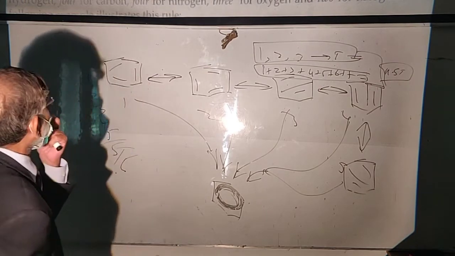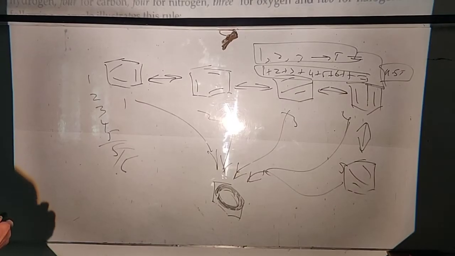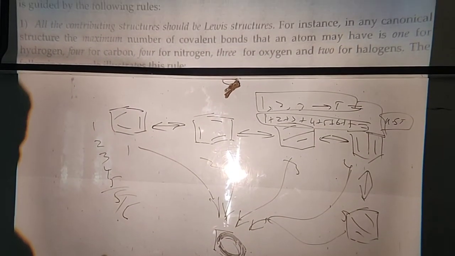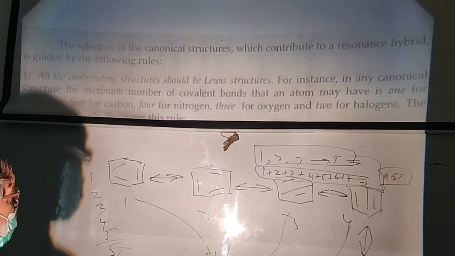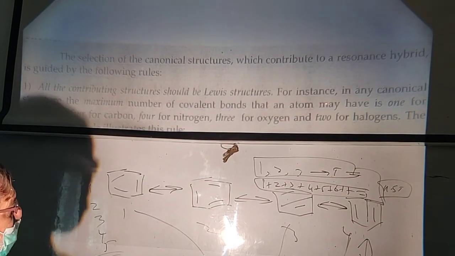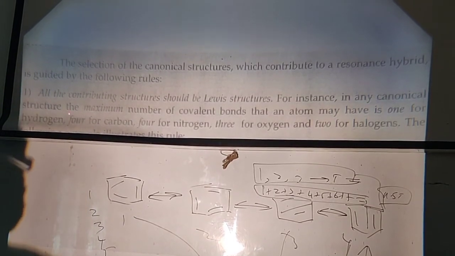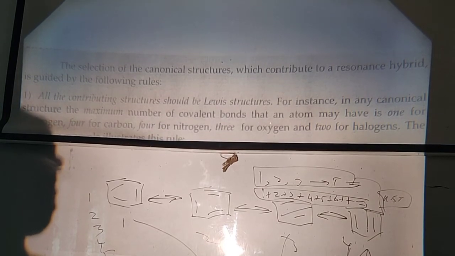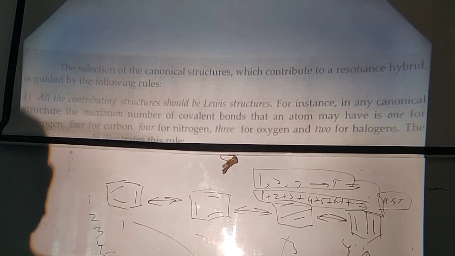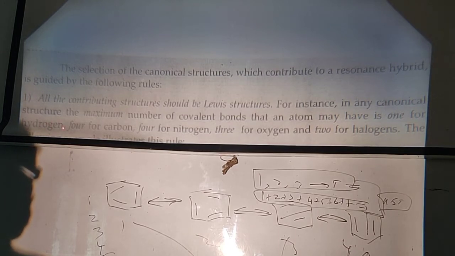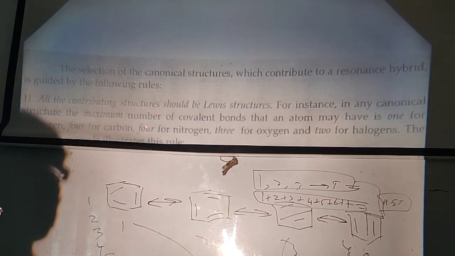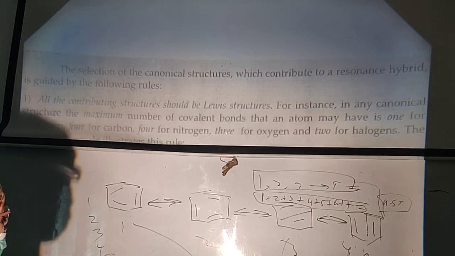Rule number 1 says all the contributing structures should be Lewis structures. This means Lewis was the scientist who first gave these sorts of structures. For instance, in any canonical structure, the maximum number of covalent bonds that an atom may have is 1 for hydrogen, 4 for carbon, 4 for nitrogen, when there is a negative charge on nitrogen, 3 for oxygen and 2 for halogens.